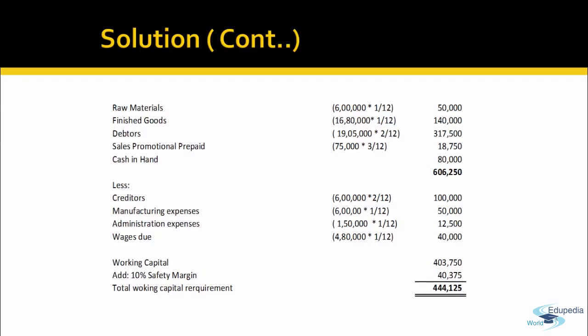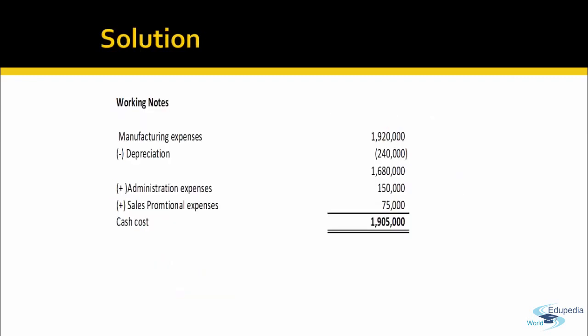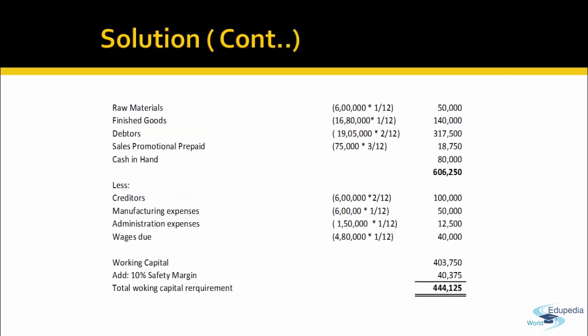Debtors. To compute for debtors, we will take the total cash expenses. No profit is to be taken into consideration. No depreciation will be taken into consideration. So cash cost is 19,05,000. Holding period is 2 months. So the debtors working capital requirement will be 3,17,500. There's a prepaid sales promotional expense for 3 months because it is paid quarterly in advance. So 75,000 into 3 by 12, that is 18,750.